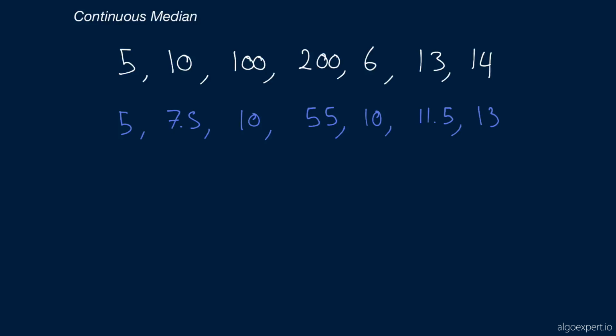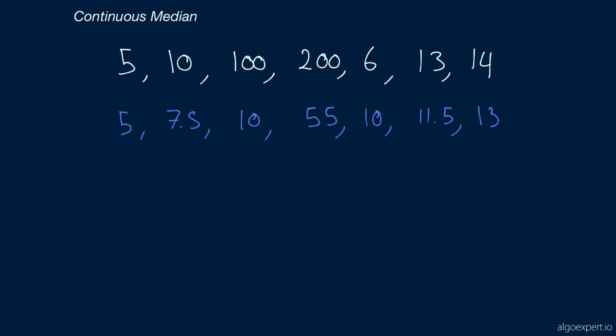But then if I keep adding numbers one after the other, I keep inserting them into this data structure, and then suddenly I say, give me the median, I want the data structure to be able to give me the median in constant time, meaning instantly. In other words, what that means is we really are tasked with implementing the insertion function, whereby we insert numbers into this data structure and we continuously compute the new running median. Now, we want to do this optimally, okay?